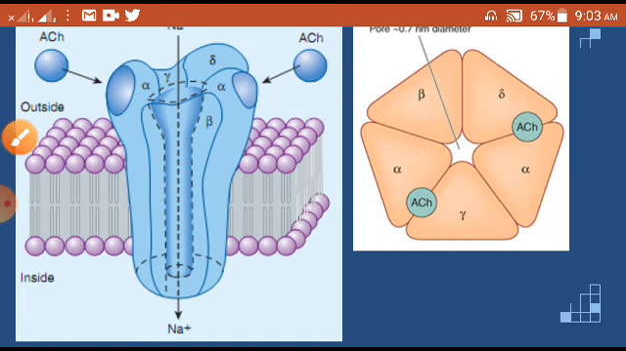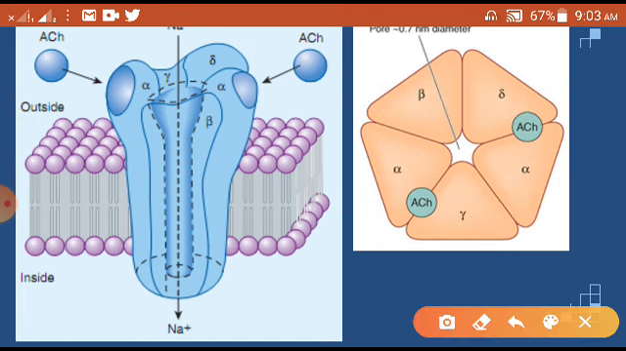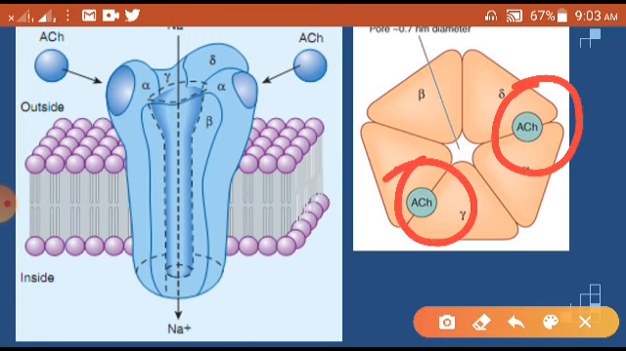Another very important thing you can understand here is that the agonist binds only on 2 places. The agonist binding site is available only on 2 places: the alpha and gamma junction, and the alpha and delta junction. Only these two places, it means the agonist can bind only on these two places.